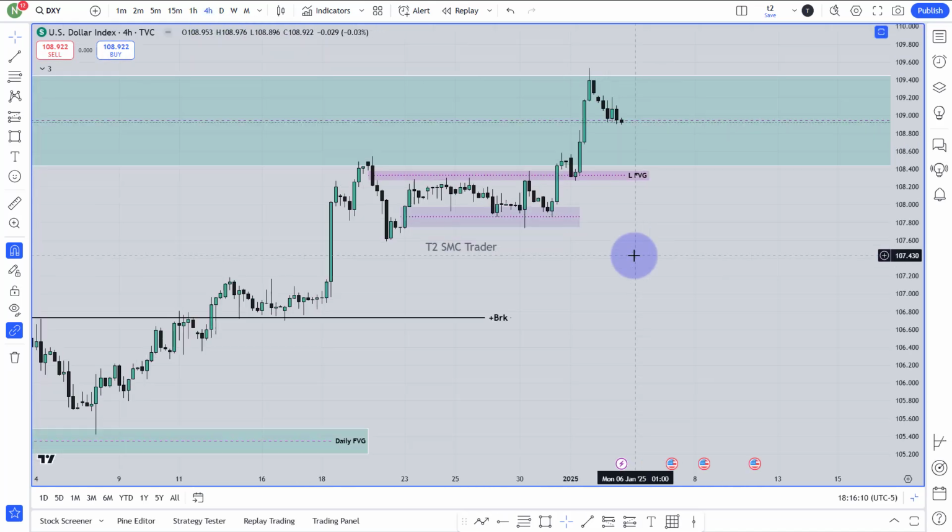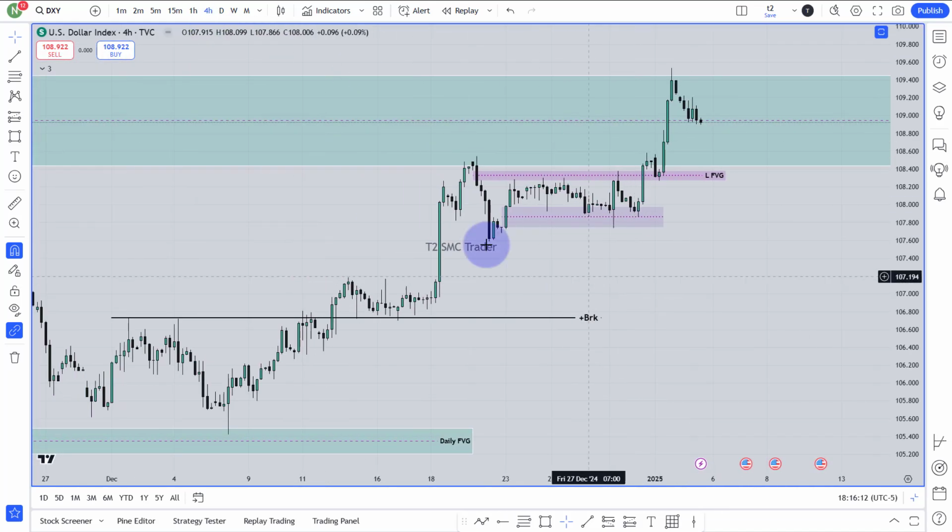Let's go to the hourly chart. Sorry, the 4-hour chart. So this is the 4-hour chart. That was the last fair value gap. The market perfectly respected that last fair value gap from the 4-hour chart and then went higher. This was the last fair value gap. The market has broken that last fair value gap, used it as a support, went higher, traded until the top of this daily bearish gap, then started to fall.